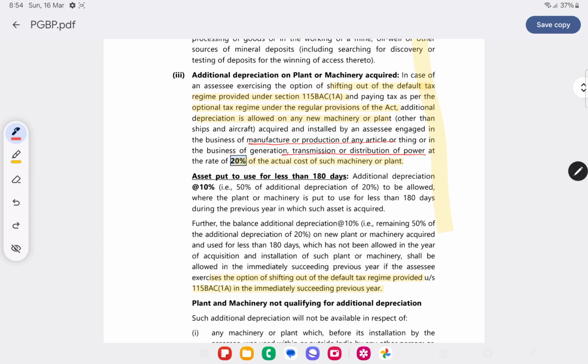Then the rate of 20% of actual cost of such plant and machinery will be given as additional depreciation. This additional depreciation will be used in the first year itself when the asset is put to use. Now if the asset is put to use for less than 180 days, 10%, half the rate, will be given. In the next year again the remaining 10% can be taken.